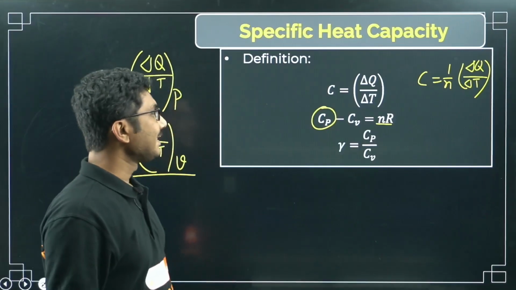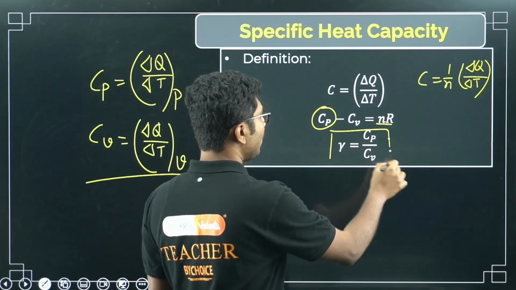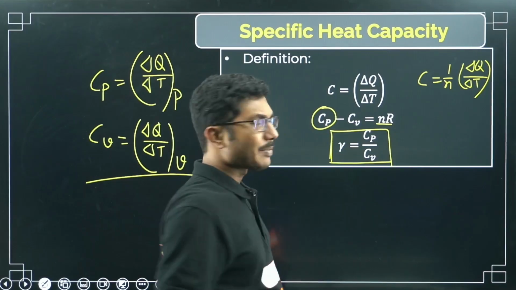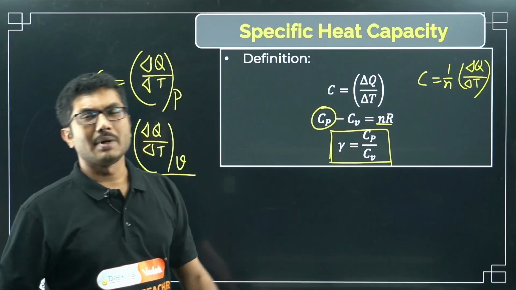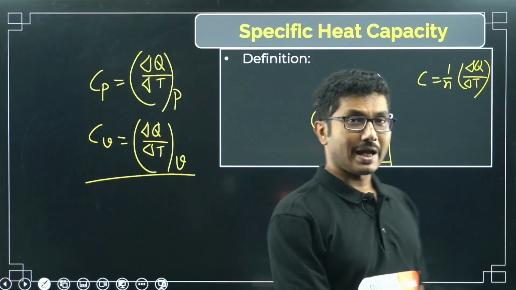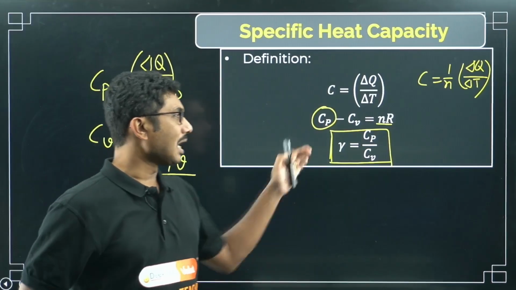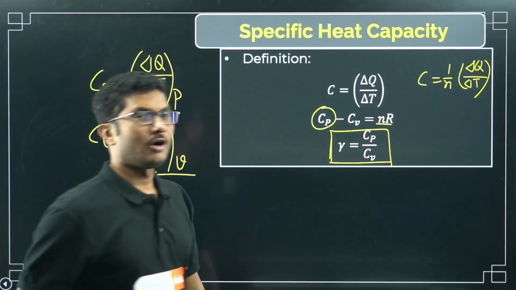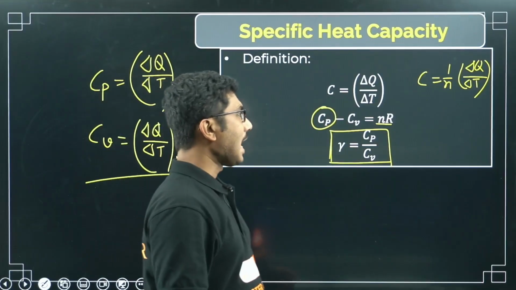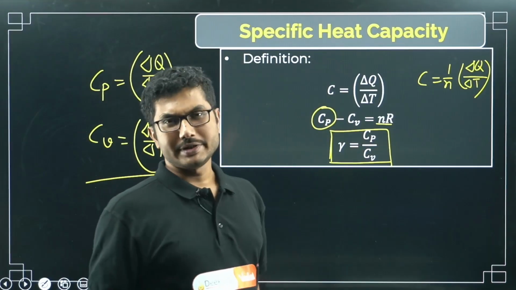Now one more thing that you have to remember is the ratio of specific heat capacities, gamma equals Cp by Cv. We will learn more about gamma in our next chapter, kinetic theory of gases. But what is gamma? You should remember, gamma is Cp by Cv, basically the ratio of these two heat capacities. It is generally greater than 1, and greater than 1 means Cp is always greater than Cv.